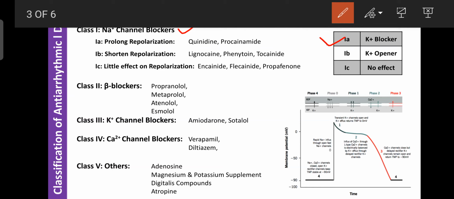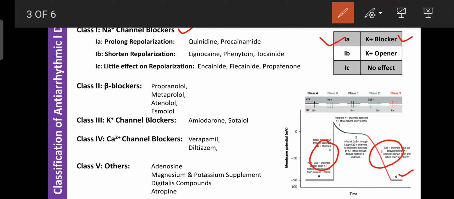After repolarization only, depolarization occurs and the next action potential is generated. These class 1A drugs block potassium channels, so this phase is prolonged, that is, repolarization is prolonged. Due to prolonged repolarization, the refractory period is delayed, and phase 0 is also delayed.